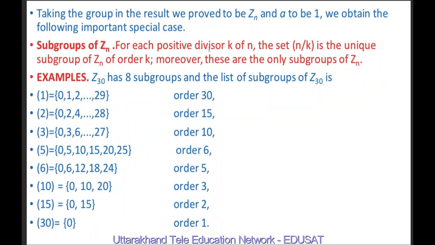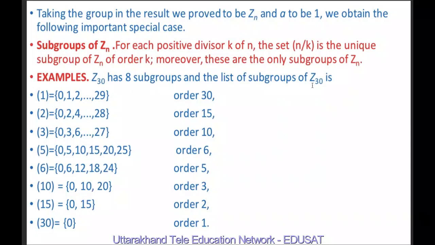For each positive divisor k of n, the set generated by n by k is the unique subgroup of Zn of order k. Moreover, these are the only subgroups of Zn. We consider the case of Z30. We have seen that the divisors of 30 are 1, 2, 3, 5, 6, 10, 15 and 30. These are 8 numbers. So Z30 has 8 subgroups.